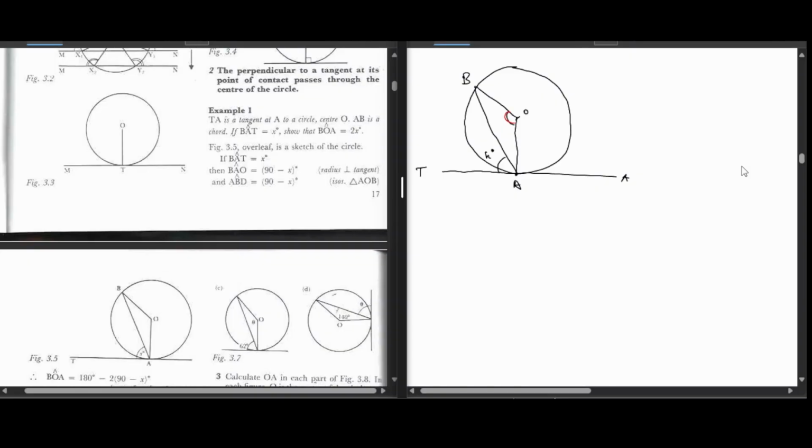Remember what I told you. If you have two radii, you should always know that when you draw another line, forming a triangle, that triangle is isosceles. And the moment the triangle is an isosceles triangle, what does it mean? The base angles are going to be equal.